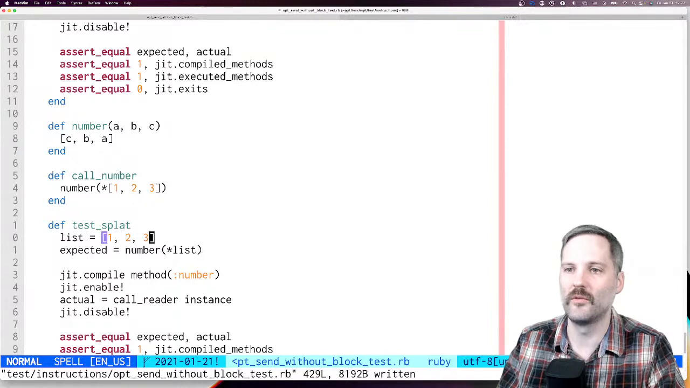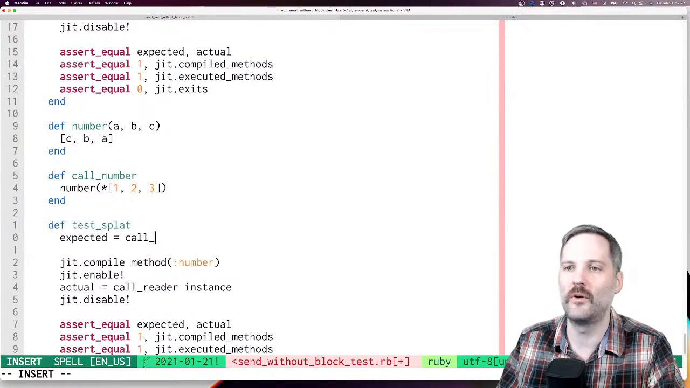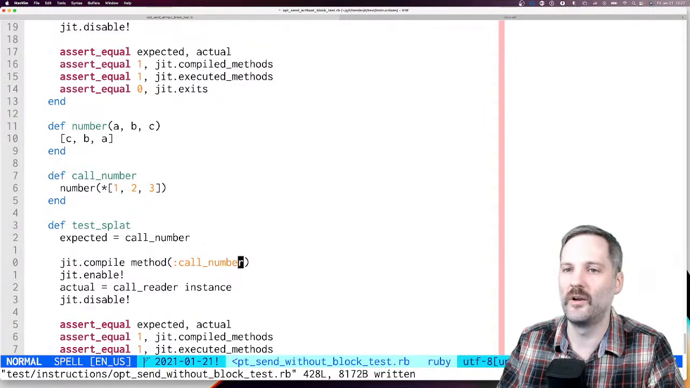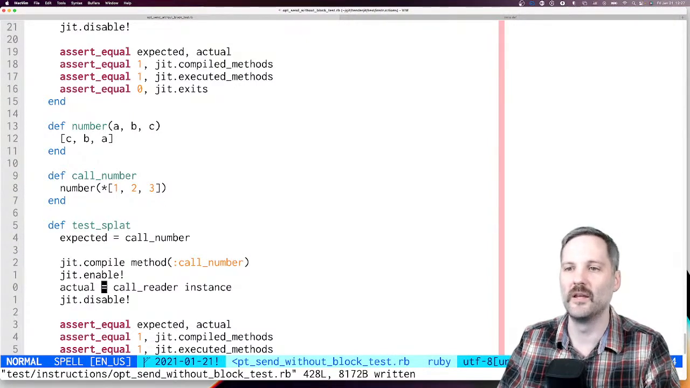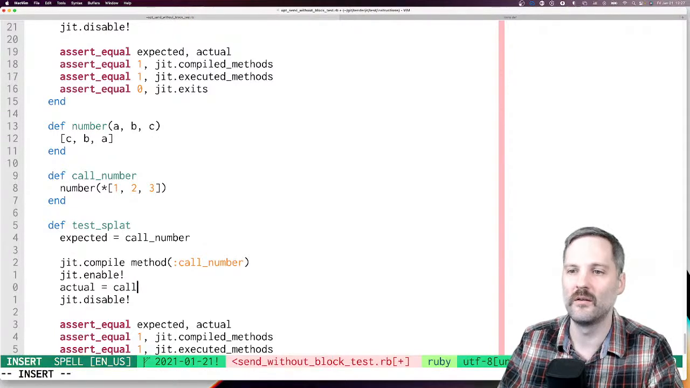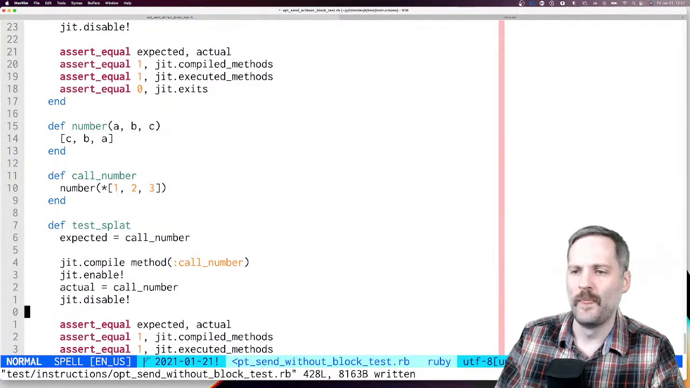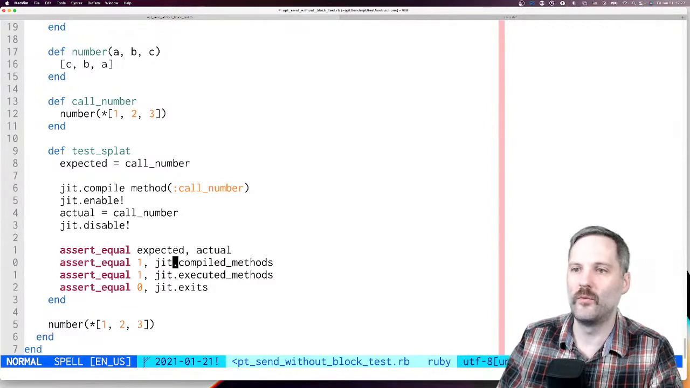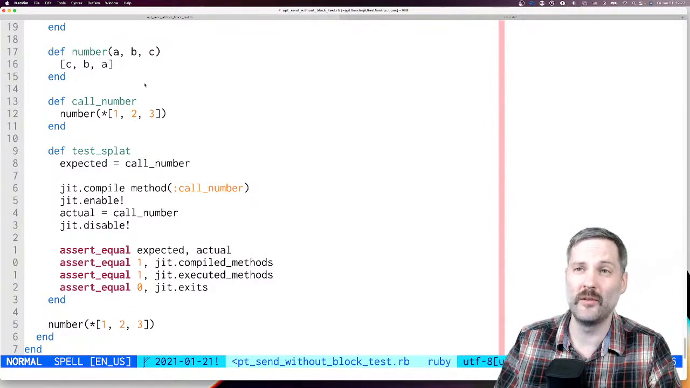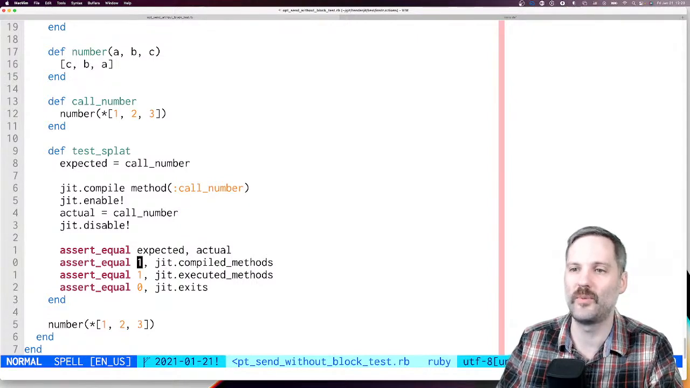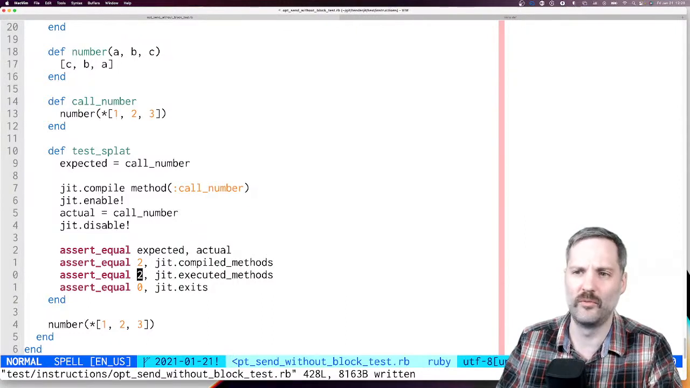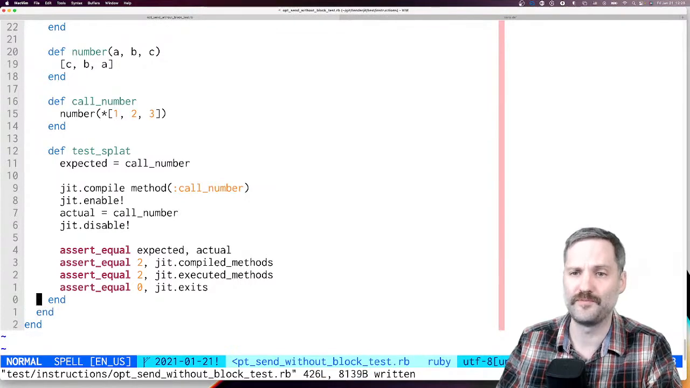Okay, so we're not going to do that. We're just going to do call number, and then call number. We'll compile that and then call it again. Now we expect to have what? We're going to compile 2 methods, actually. We're going to compile call number, and we're also going to compile number. So we expect 2 to be compiled. We expect 2 to be executed, and we also expect 0 exits from the JIT.